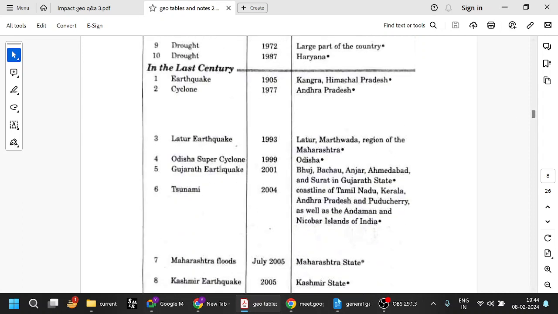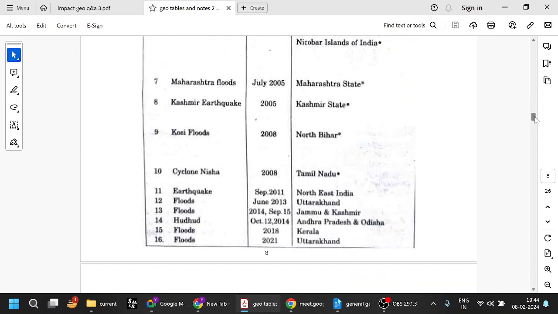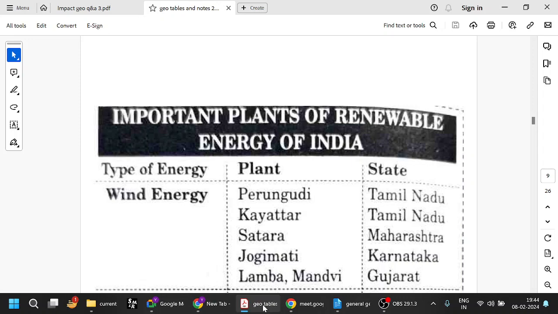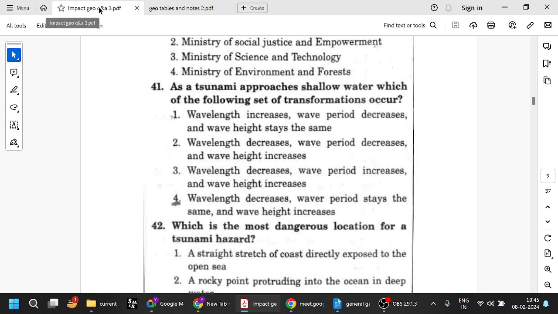More recently, the Gujarat Bhuj earthquake 2001, and tsunami 2004, I am sure everyone is aware of the tsunami. And in 2014 we had Hudhud in Andhra Pradesh and Odisha. And recently there are many cyclones, etc. So you can make a list of recent cyclones. So these are some of the standard disasters. One question may be asked based on these standard disasters. Now, okay, fine. So let us continue from here.